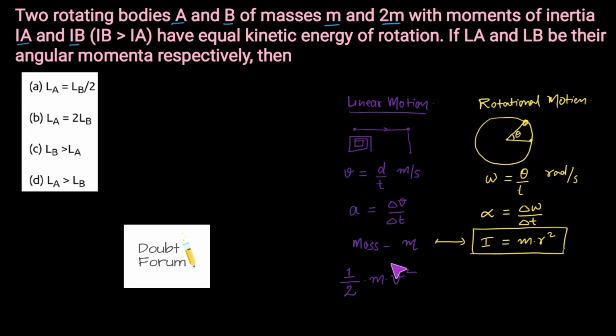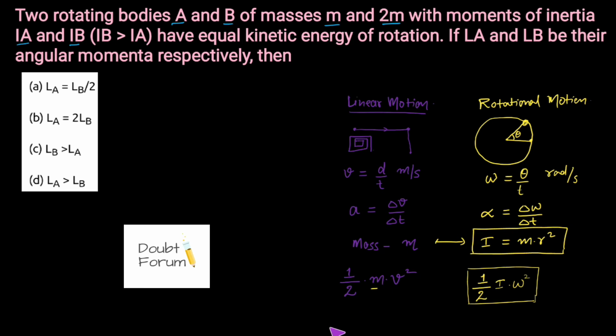Similarly, we can make a little bit of modification to this formula to get the rotational kinetic energy. So the rotational kinetic energy would be half. In place of mass, I have to write the moment of inertia, because I have told that the moment of inertia is the mass equivalent in rotational motion. So in place of this mass, I will write the moment of inertia, that is I, into, here it is v square, that is the linear velocity. So I have to write the angular velocity and take the square of that. So this would be the formula for rotational kinetic energy.